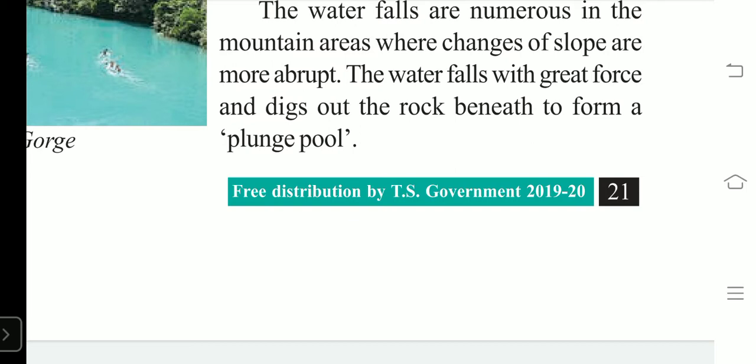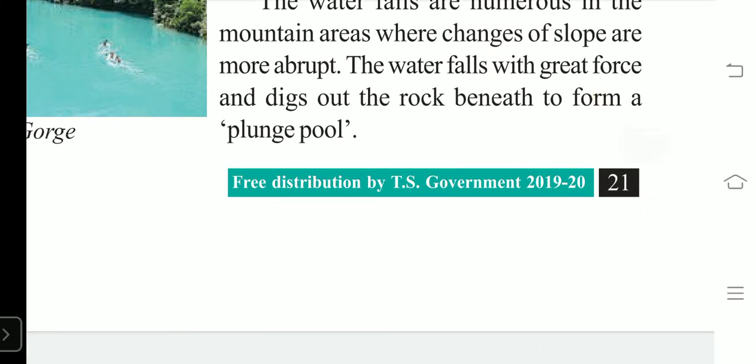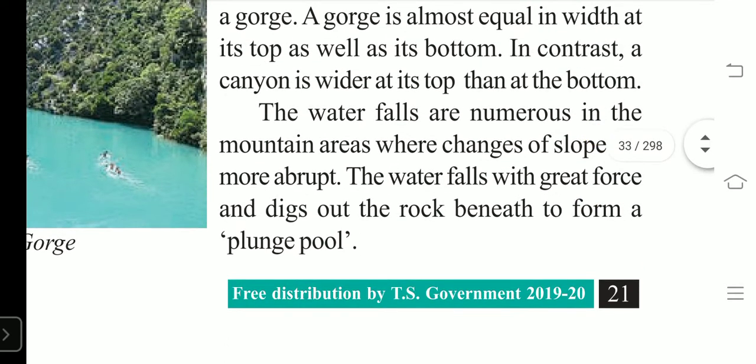There water is stored at the foot of the mountains or at the foot of the rocks. When water falls from a great height, such water falling on the earth's surface will penetrate there. It makes a shallow area, a basin is created. Water penetrates by force, and such kind of water formation at the foot of the rocks is called a plunge pool. We call it a plunge pool.